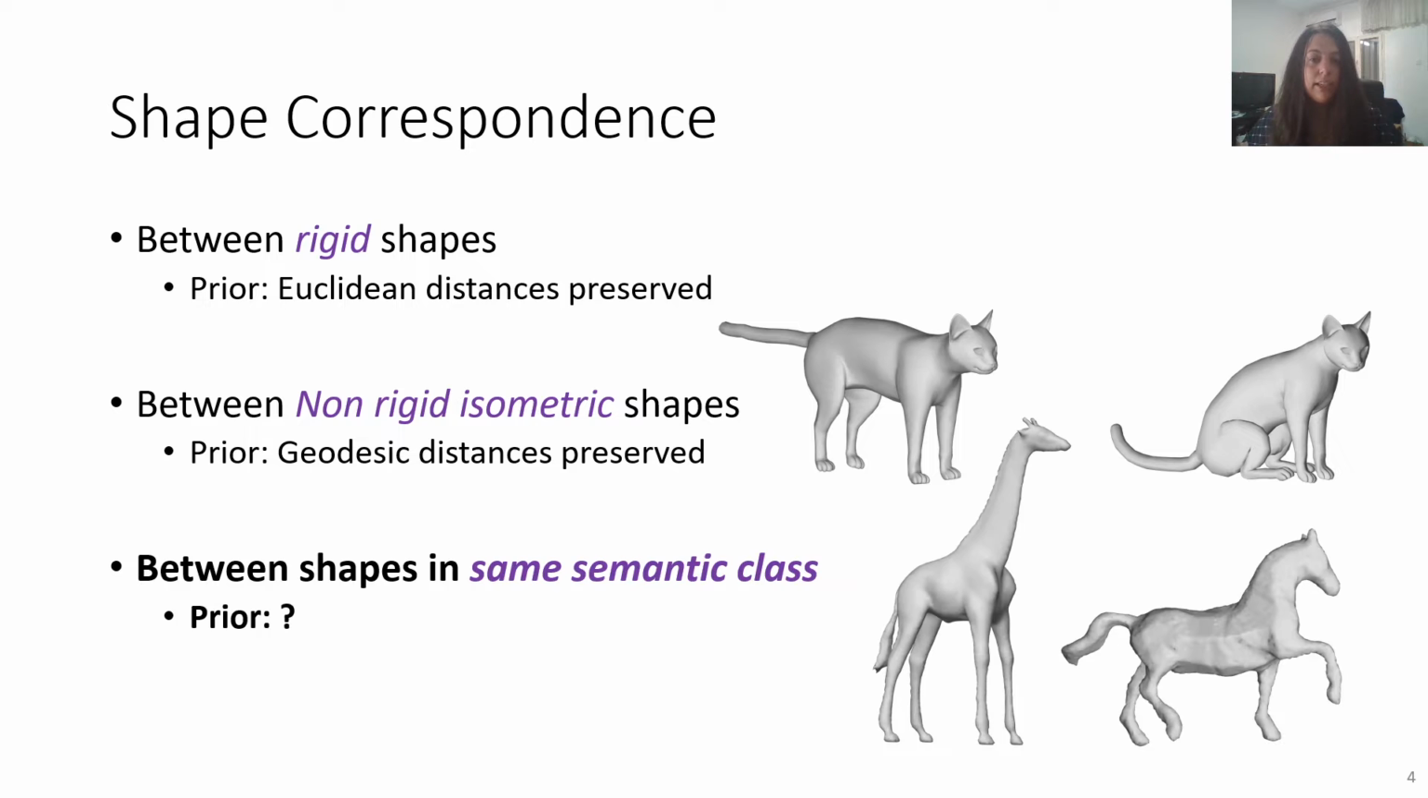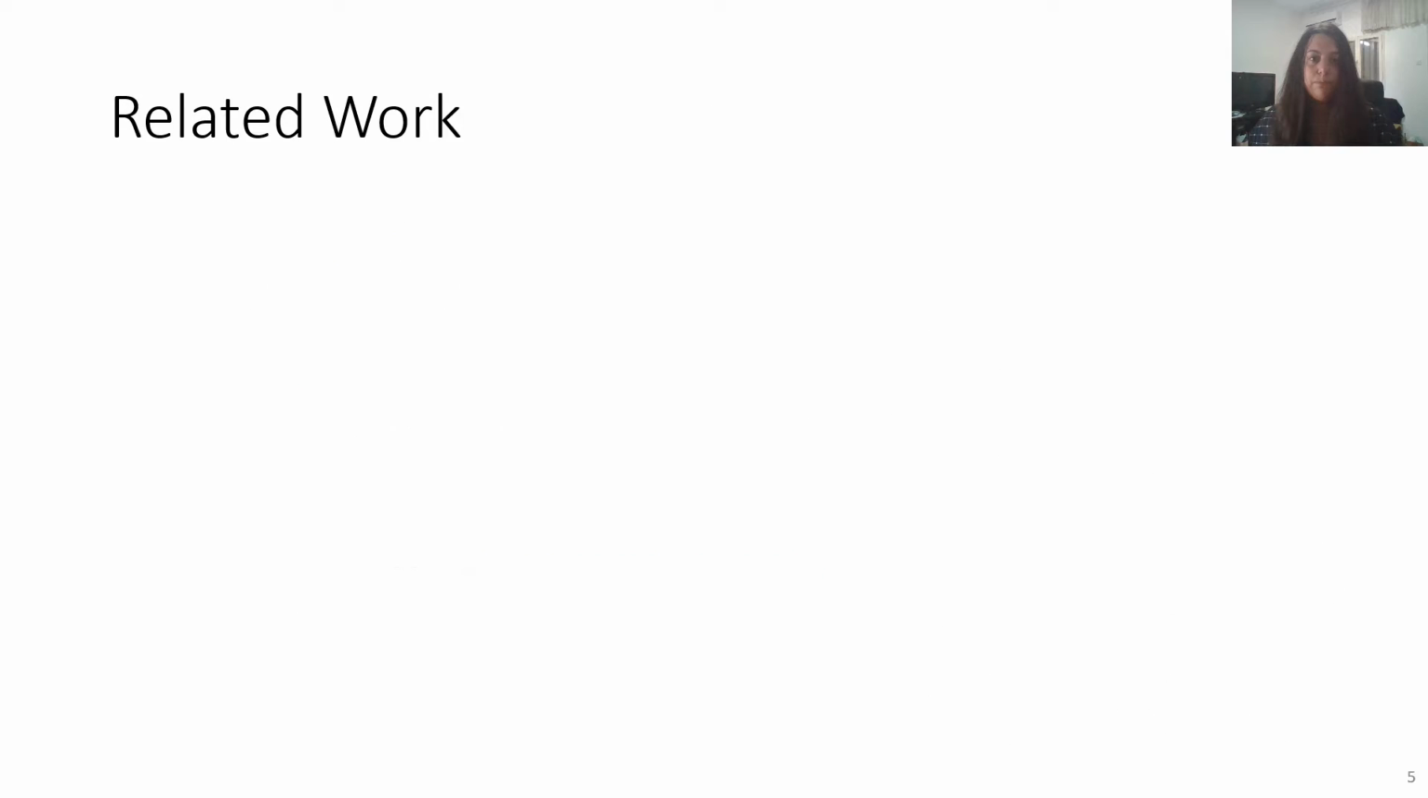In the general case, we want to find the correspondence between non-isometric shapes, meaning between shapes that have significant differences, but still belong to the same semantic class, so the correspondence is meaningful, like the giraffe and the horse. In this case, we don't have any prior knowledge that can lead to a clear criterion on the map. This is the problem our algorithm addresses.